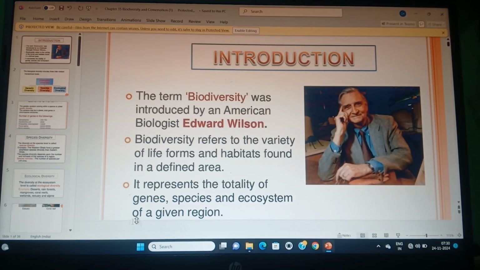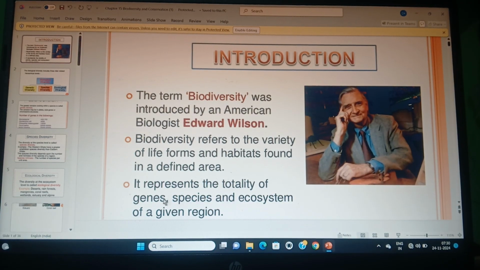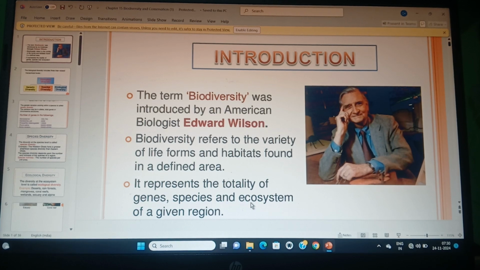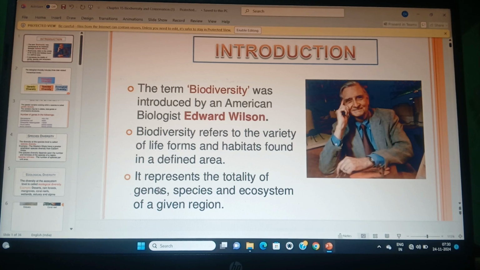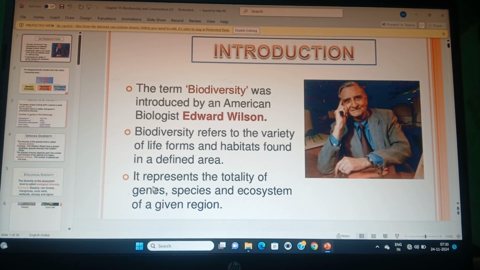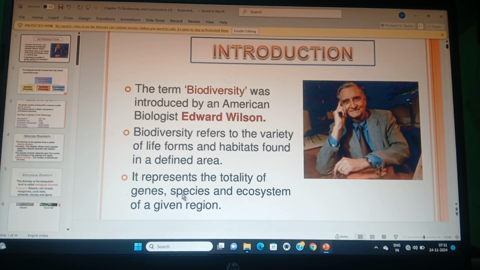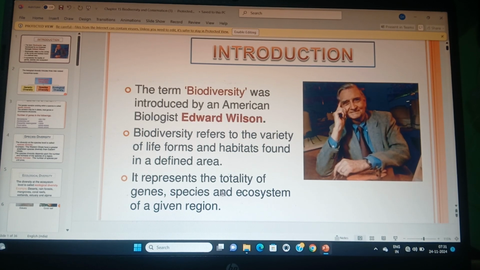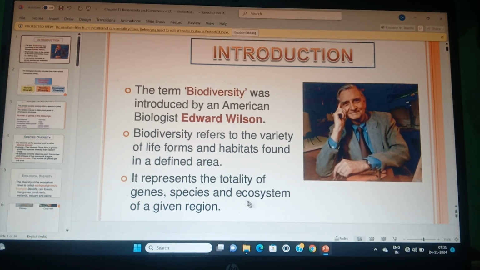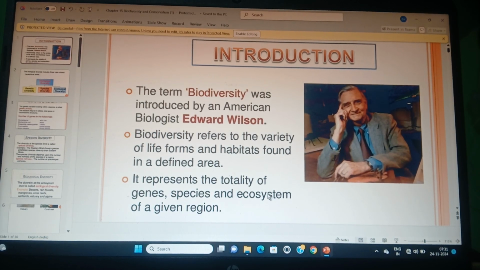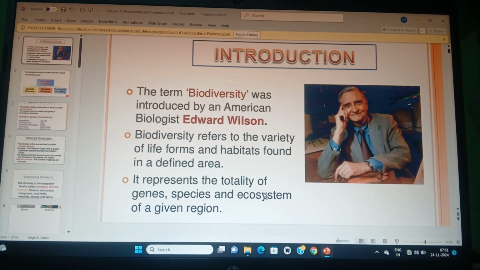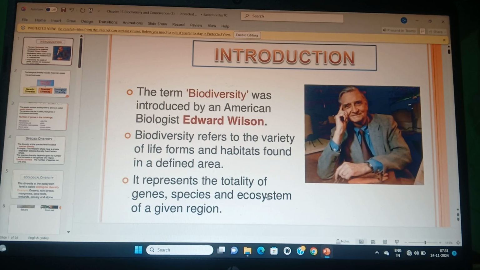Next, students, look: it represents the totality of genes, species and ecosystems of a given region. Diversity of genes within a particular species is known as genetic diversity. Diversity of species living in a particular area is known as species diversity. And in our country or a particular large area, so many ecosystems are present. This is known as ecosystem diversity.